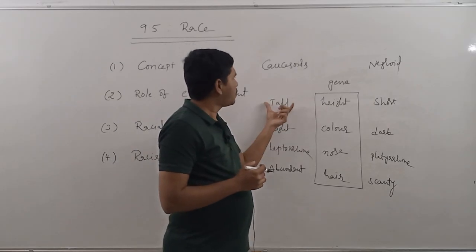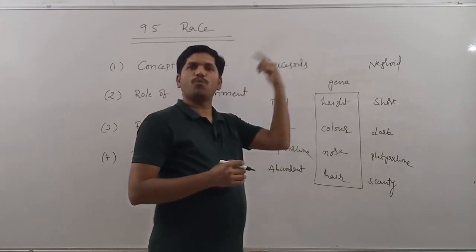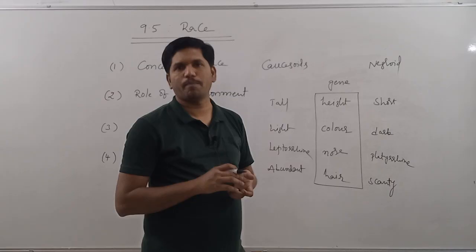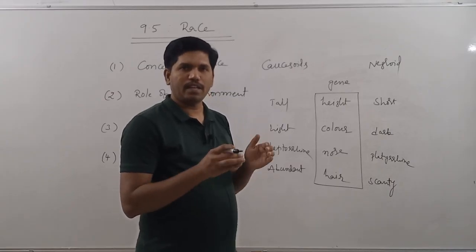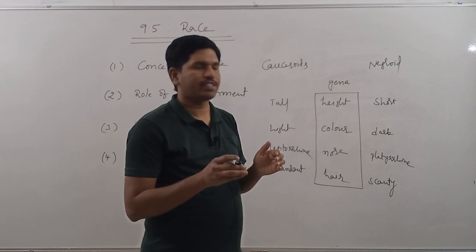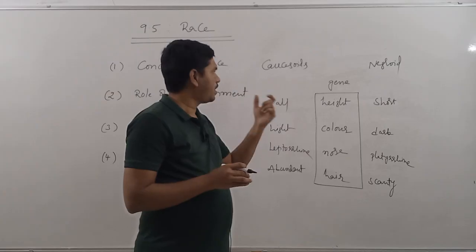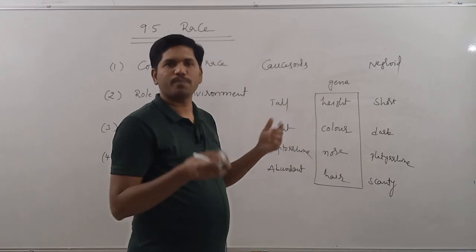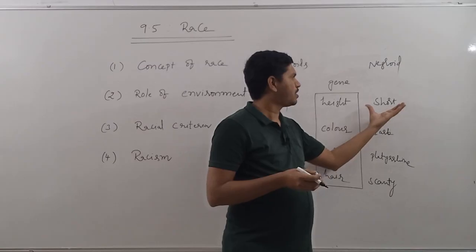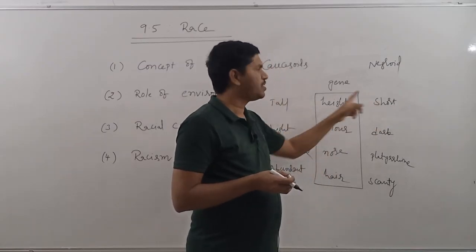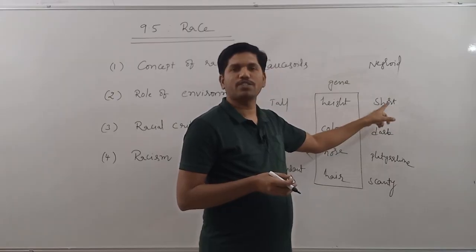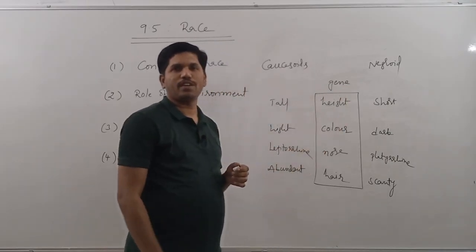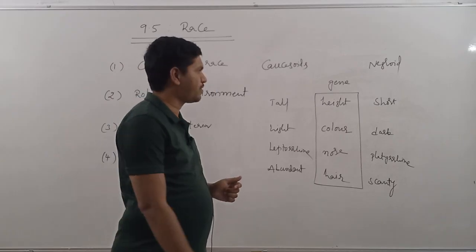That's why in this population, the tallness causing genes are more in number. In this population, the shortness causing genes are more in number. That means there are gene frequency differences in these populations. Here, the tallness causing genes are more in number. When they are more in number, we can say that the frequency of that particular gene is more. In this, the frequency of tall causing genes is very low, but the frequency of shortness causing genes is more. This way, there will be gene frequency differences. Remember this point. We'll discuss it at a later point of time.